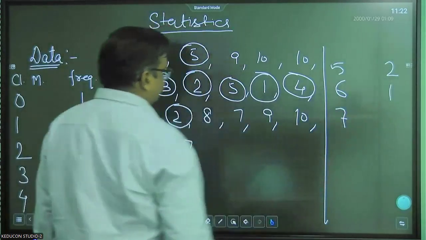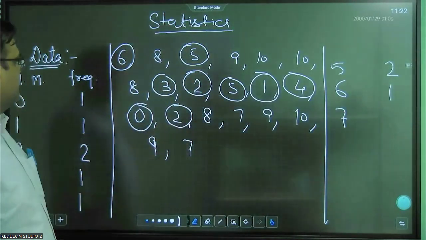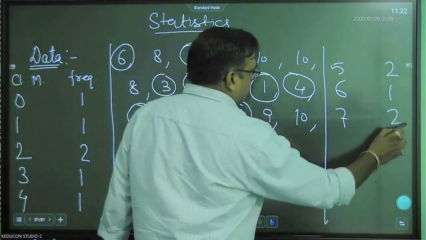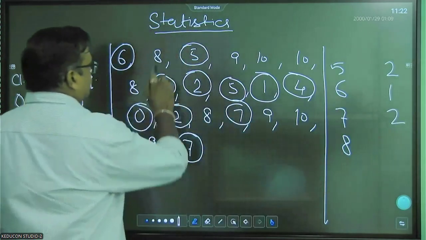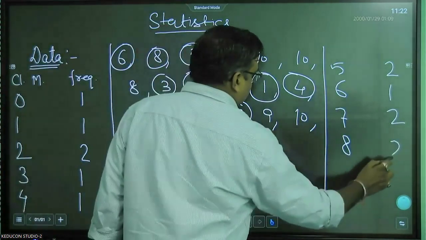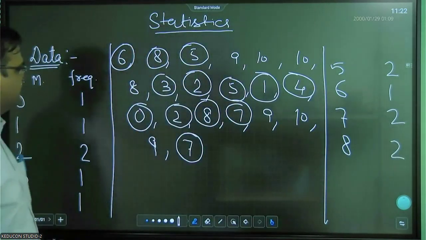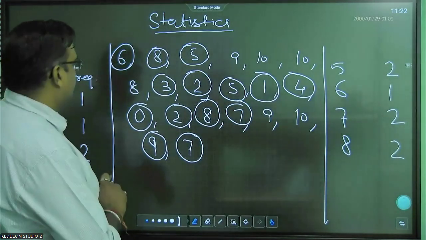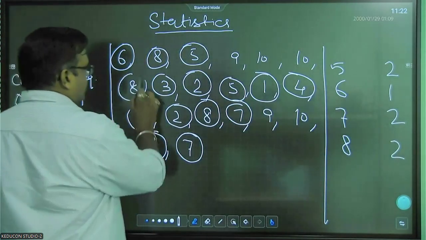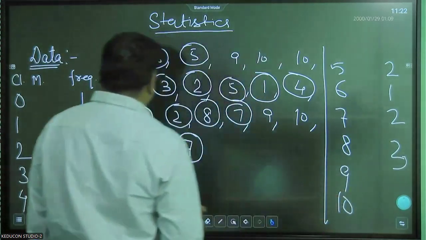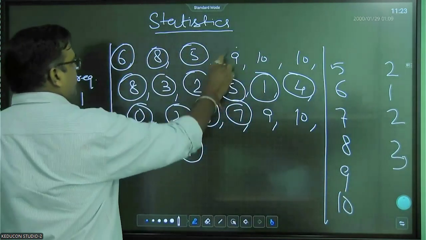7 marks, only 1. 8 marks, 1, 2. 9 marks, we have 1, 2, 3.